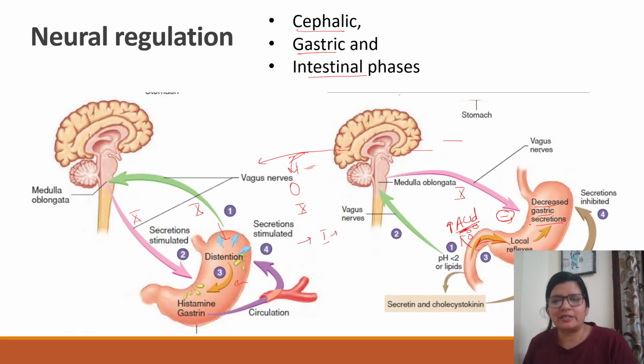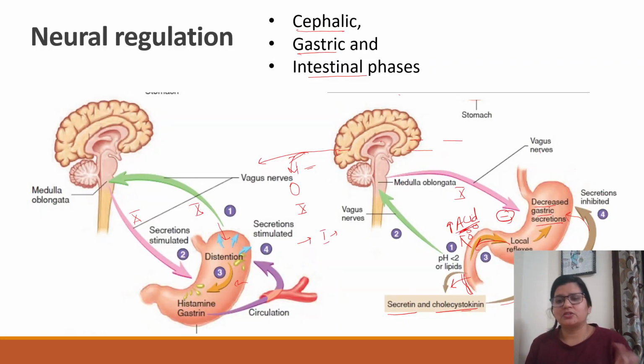Mostly the intestinal phase decreases the gastric acid secretion, and this is caused by secretin and cholecystokinin via blood. So these are hormones which are secreted from the duodenum. Secretin and cholecystokinin are poured into blood, since this is an endocrine secretion, and from blood again they go to the target organ for inhibition of gastric acid secretion.